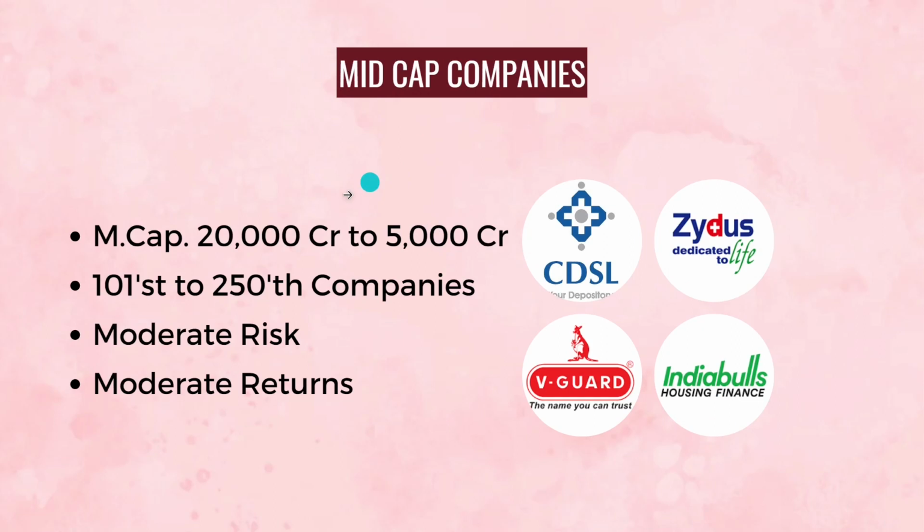Next, mid-cap companies. First 100 companies are large cap companies and 101st company to 250th companies falls under mid-cap companies. Clear? And some of the examples of these companies are CDSL, Zydus Life, VGuard, Indiabulls Housing Finance, and so on.